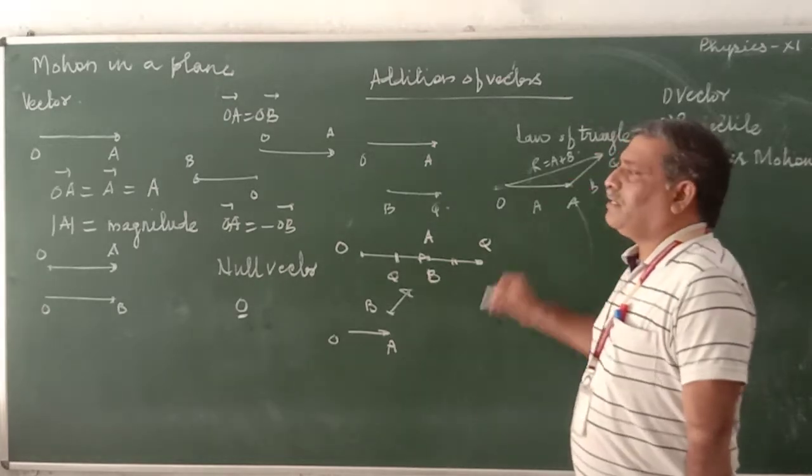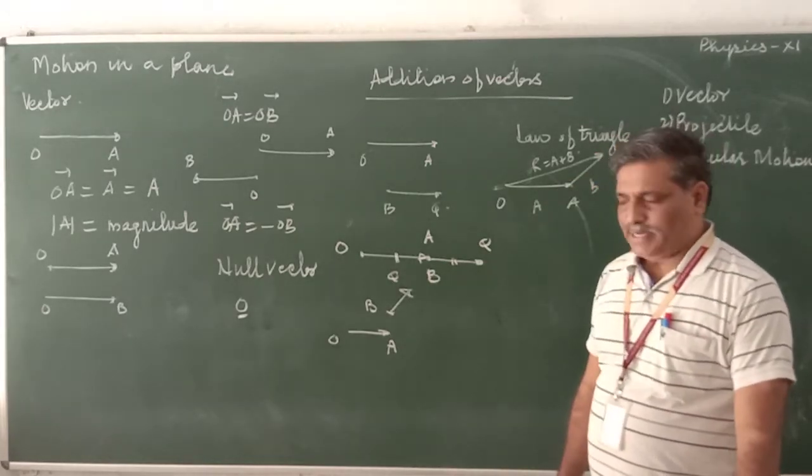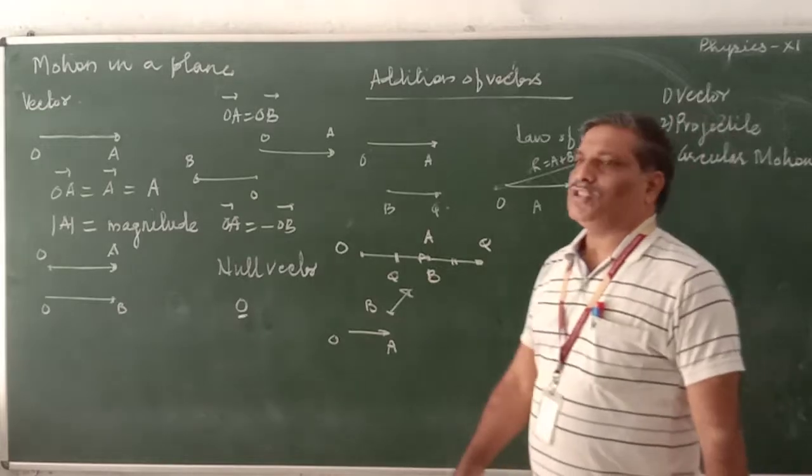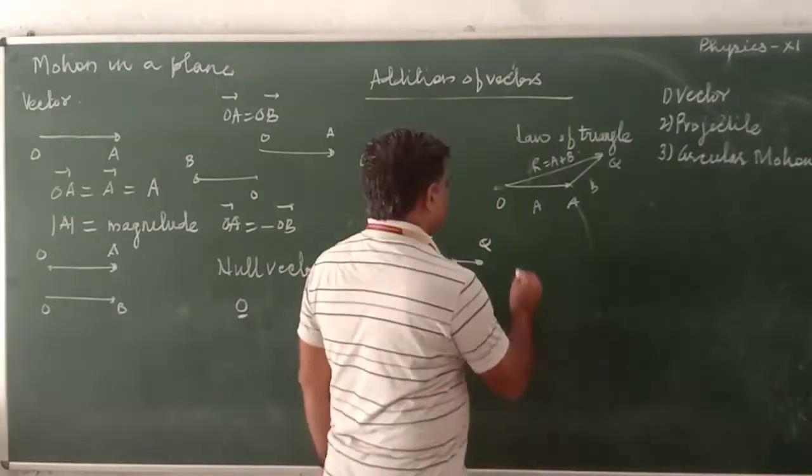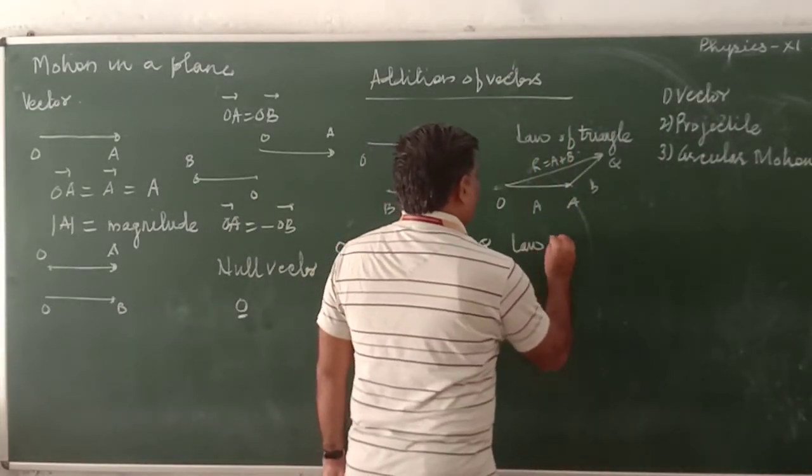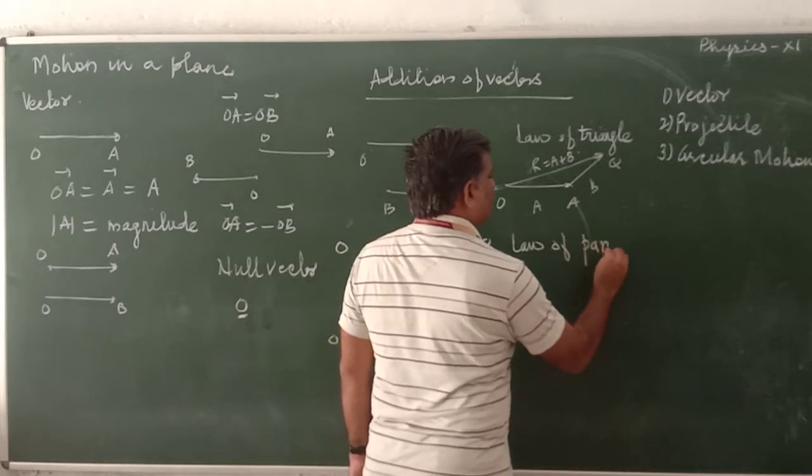This becomes the triangle law of vector addition. There is one more law, which is known as the law of parallelogram.